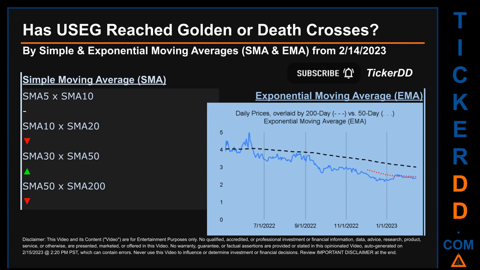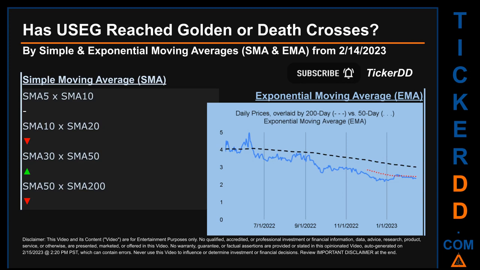Has USEG price reached golden or death crosses? Golden cross and death cross are basic signals that compare average prices across two specified trade day ranges, a short-term versus a long-term range. For example, 5-day versus 10 trade days. Essentially, a golden cross is a bullish signal. It appears when a ticker's short-term moving average crosses above its long-term average. Vice versa, a death cross is a bearish signal when the short-term crosses below its long-term moving average.